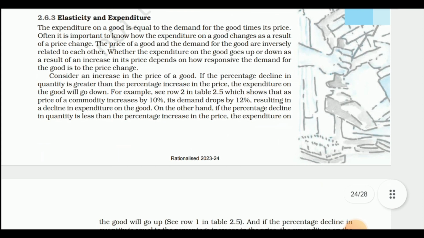Next point is elasticity and expenditure. The expenditure on a good is equal to the demand for the good times its price. Often it is important to know how the expenditure on a good changes as a result of price change. What is important for us here is how our expenditures change and what the result is as the prices of that good change.